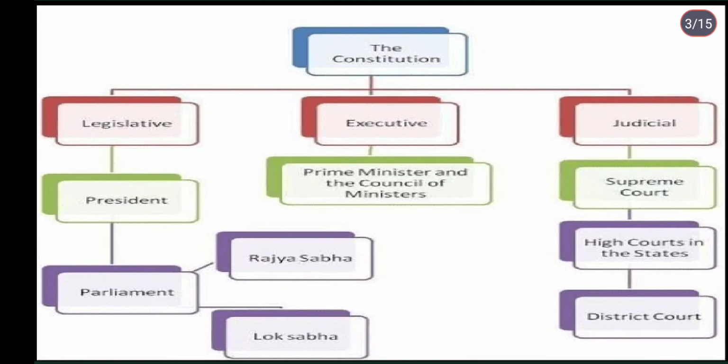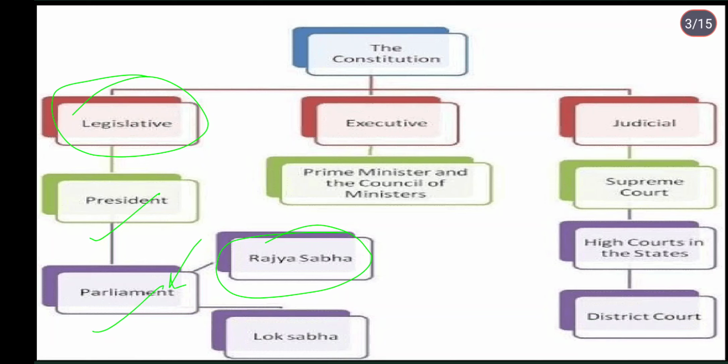Here, as we know, the Constitution asks us to have these things: legislative, executive and judicial. In the whole of Civics, you are going to be talking about these things only. If I talk about this legislative part, this is what we are going to start today. And in legislative, we have to talk about the president and the parliament. Today we are going to talk about the union parliament.